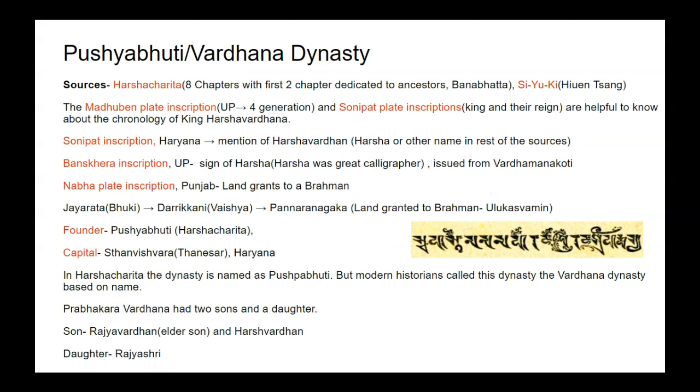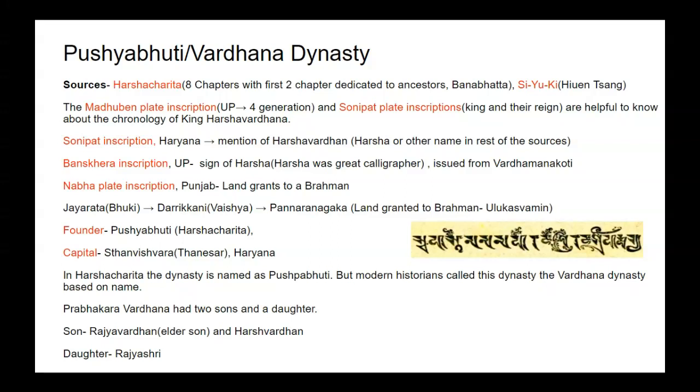These two copper plate inscriptions, Madhuban plate inscription and Sonipat plate inscription, are helpful to know about the chronology of King Harshavardhana. In Sonipat copper plate inscription, Haryana, we found King Harsha was mentioned as Harshavardhan with full name. At all other places, we found he was mentioned as Harsha or some other names. It was only Sonipat copper plate inscription where we find his full name Harshavardhan.